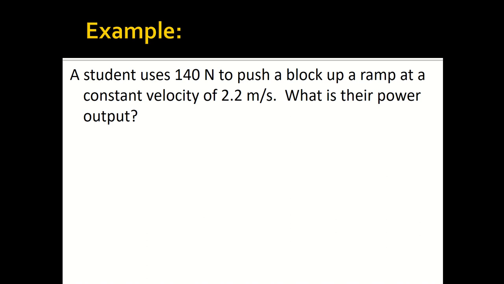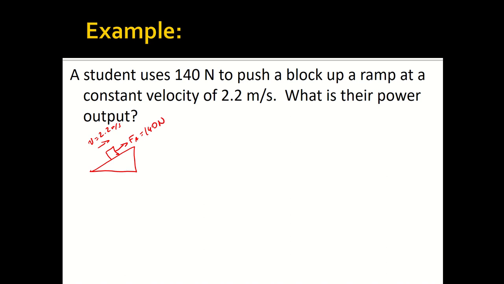We have some ramp here, and in this case we don't really need a free body diagram, but just to visualize what's going on, the block is being pushed this way at 2.2 meters per second with a force applied of 140 newtons.